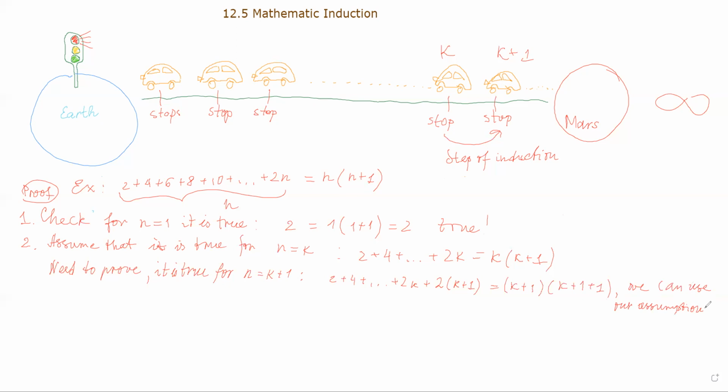What I'm going to do, guys, I'm going to work on my right side a little bit and just copy my left side for a while, without any change. So I'm going to copy 2 here, 4 here, plus 2k, plus 2 times k plus 1 equals here.